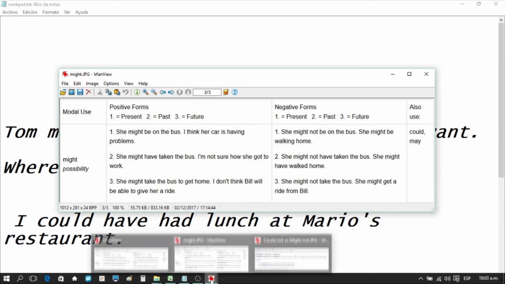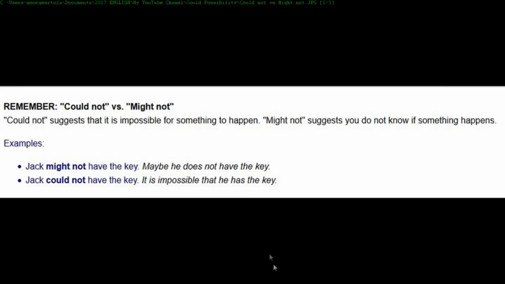And one more thing. Remember that could not is not the same as might not. Could not suggests that it is impossible for something to happen, and might not suggests that you don't know if something happens. Okay? Examples. Jack might not have the key. I don't know. I'm not sure. Jack could not have the key. It's almost impossible that Jack has the key.